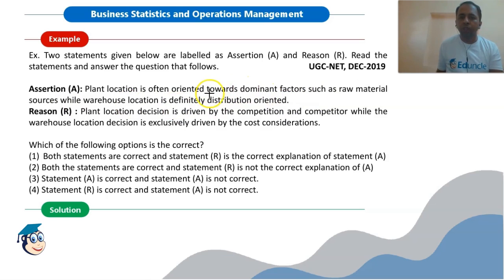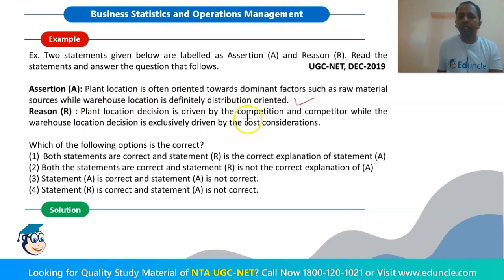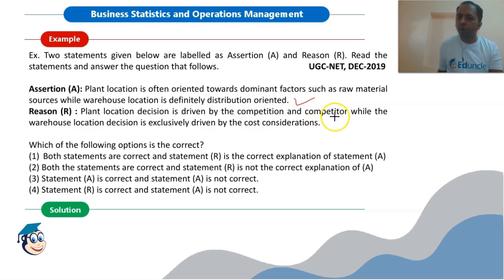Because we have seen that there are various factors like availability of raw material which affect the plant location. While the objective of warehousing is to store and distribute the materials effectively, so warehouse location is definitely distribution oriented. So this statement is true. Statement R is: plant location decision is driven by the competition and competitors, while the warehouse location decision is exclusively driven by cost consideration. This statement is also true.